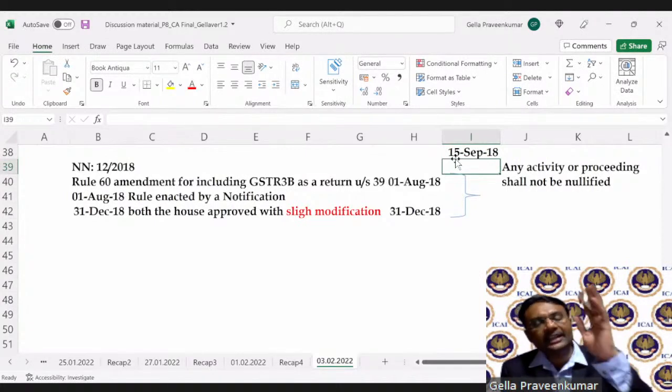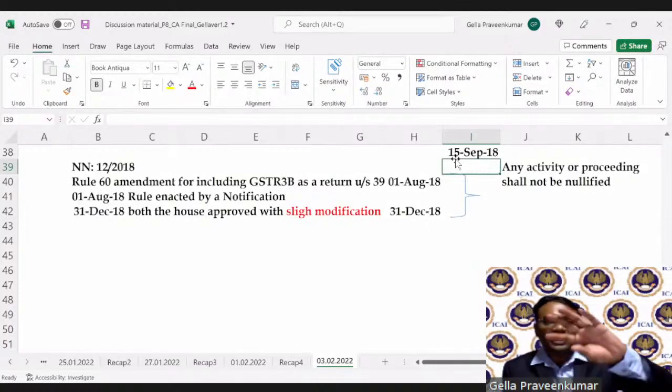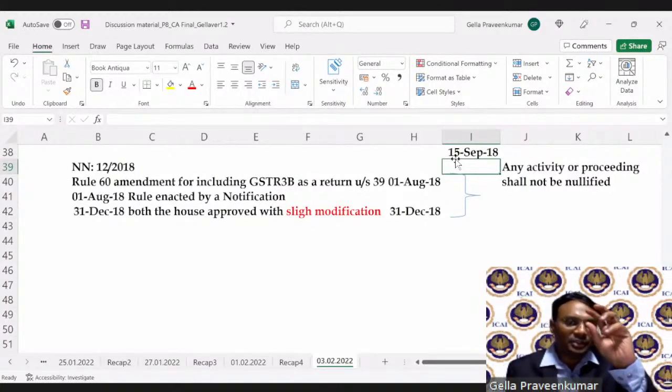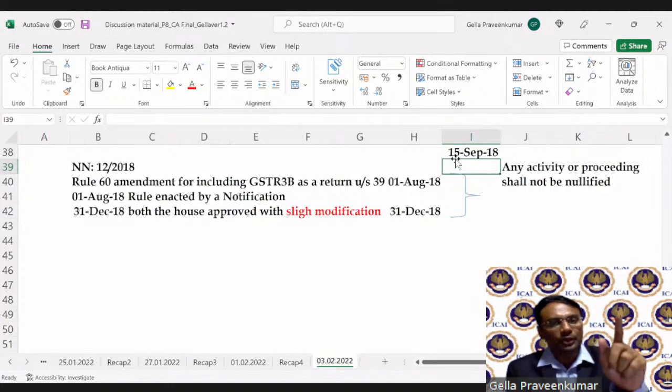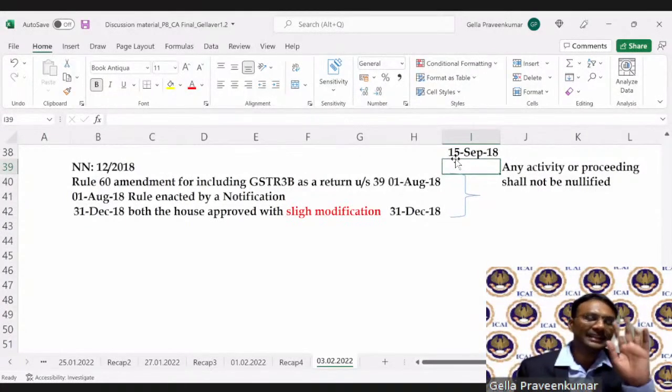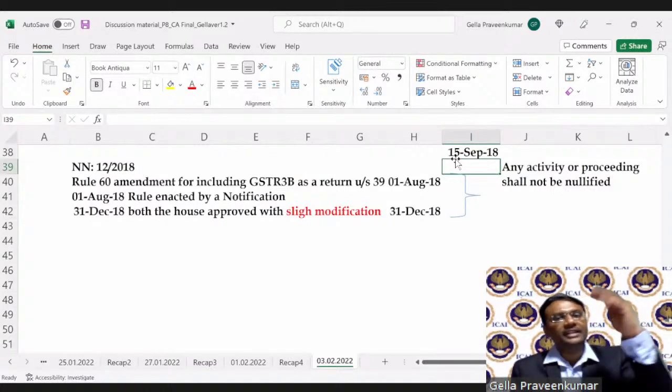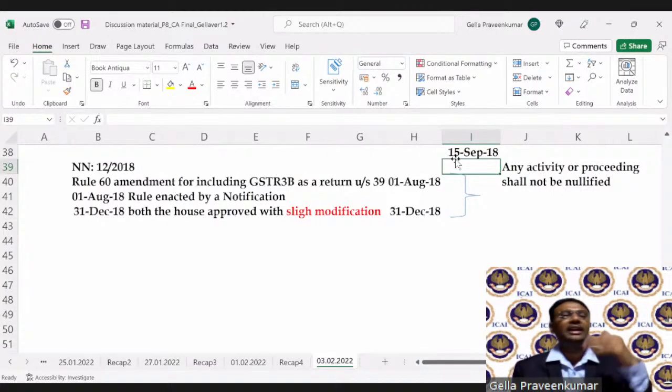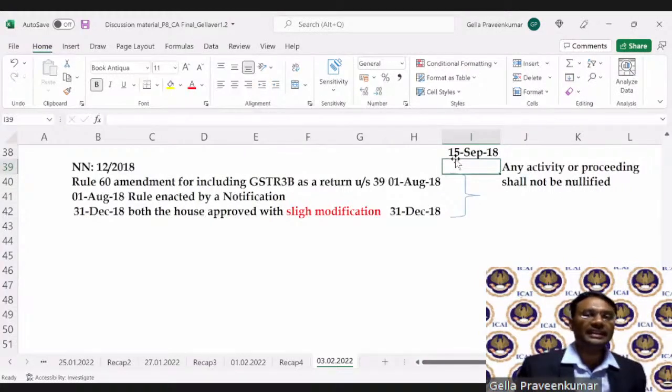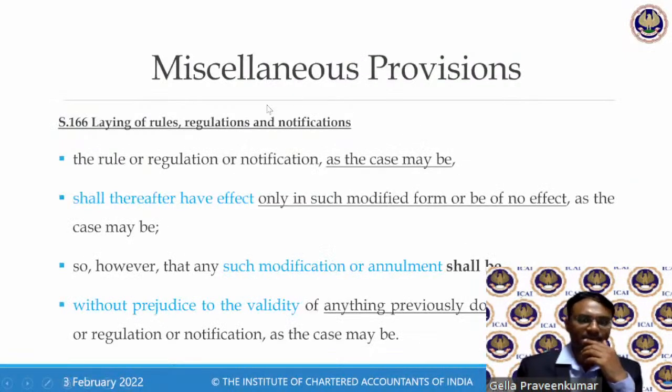Assessee has admitted and he has paid the tax. And assuming on 31st December 18, that particular order has to be corrected for some portion of the notification. What this section says is, whatever amendment has happened from the date of notification till the date of this approval stands good. It cannot be tested before the authority concerned.